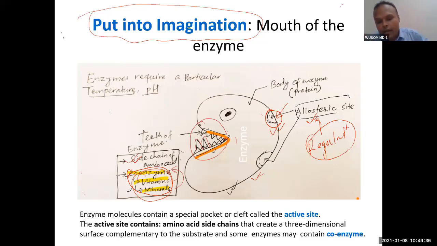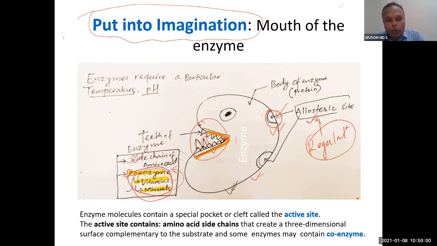Your body parts are made by tiny molecules at the molecular level. Your enzymes are your body parts, and if an enzyme is affected, you will see your body is affected. You can imagine your enzyme as your tiny body part.